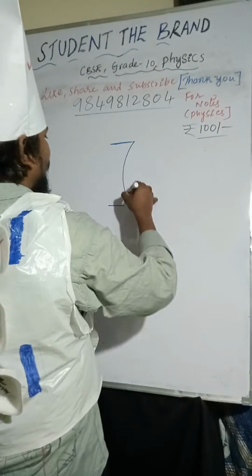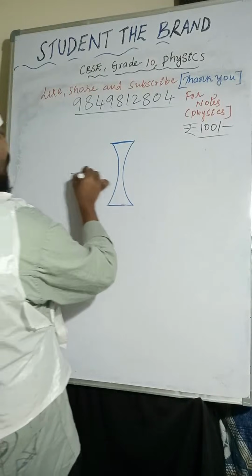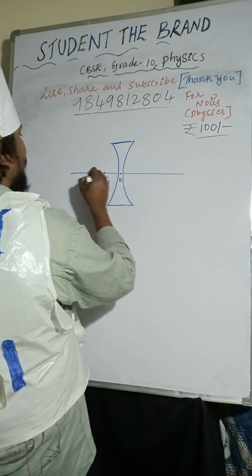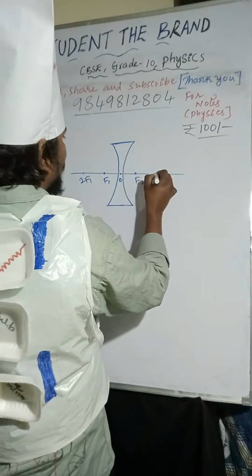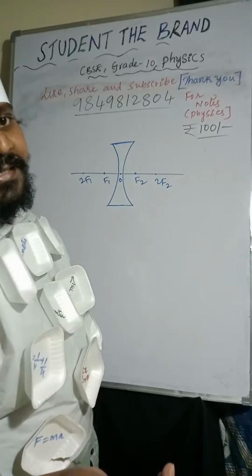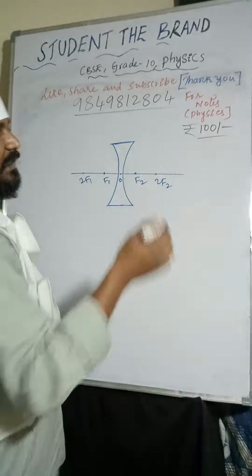So I am taking here optic center, F1, 2F1, F2, 2F2. So the object is placed at infinity.